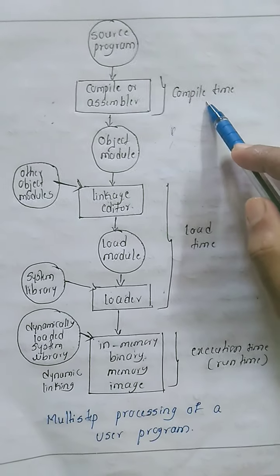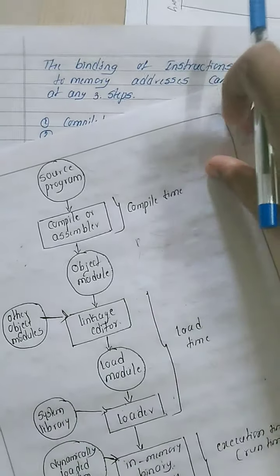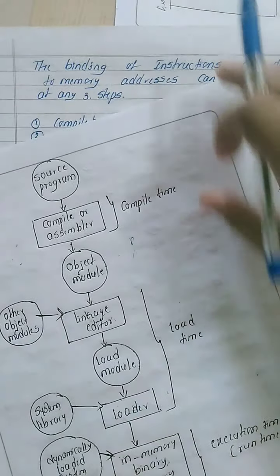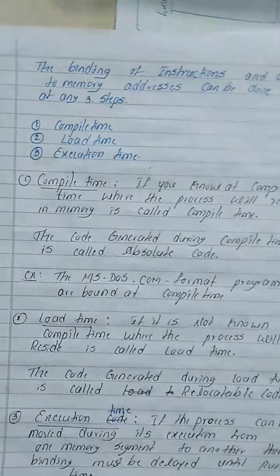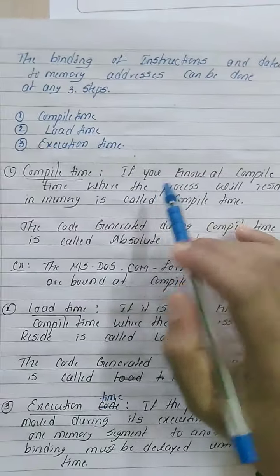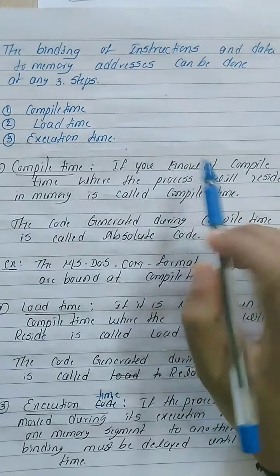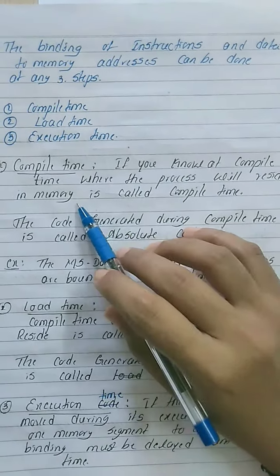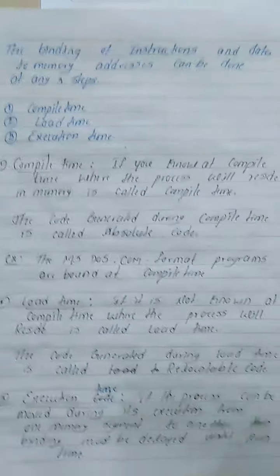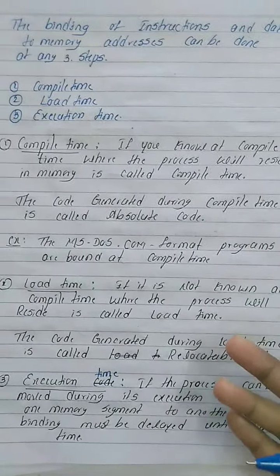What is the meaning of compile time, load time, and execution time? Compile time means, if you know at compile time where the process will reside in memory, it is called compile time. Take one general example, reservation.